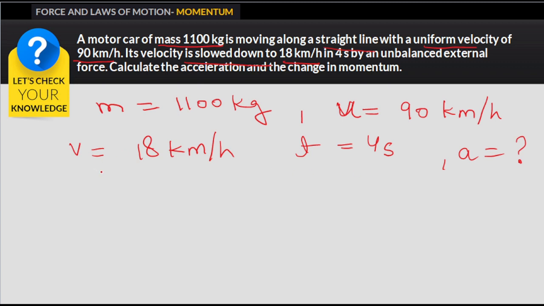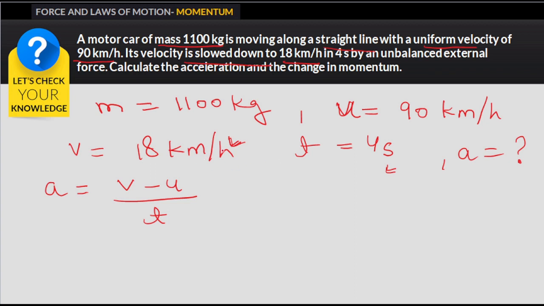First let's calculate the acceleration. We know the acceleration is final velocity minus initial velocity divided by time, because it is nothing but the rate of change of velocity. Since the velocity unit is kilometer per hour and time is given in seconds, we need to match them up.